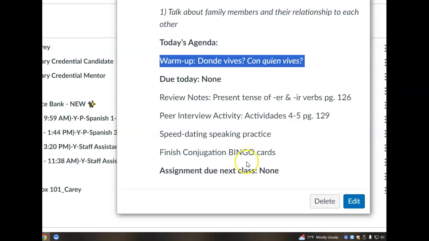Nothing due for today. No homework due for next class. Just reviewing the notes as we did. On page 126, we have a peer interview activity, two activities to ask and answer questions to. If you're an 8A class, then you will do these questions in a speed dating format. If you're not an 8A class, well, I guess you're off the hook, you will do these in your notebooks regardless. And then we will finish your conjugation bingo cards, and I will show you at the end of this video how to do that.